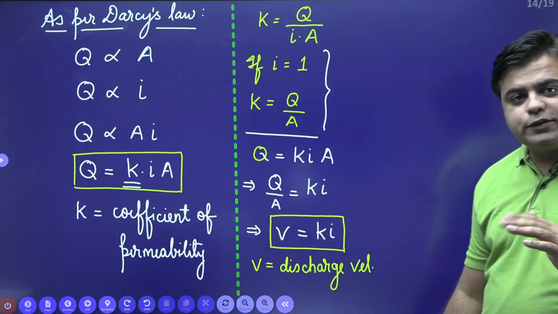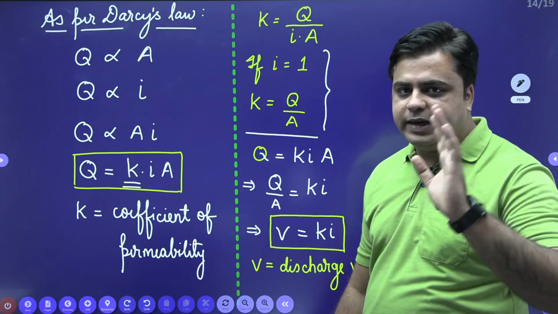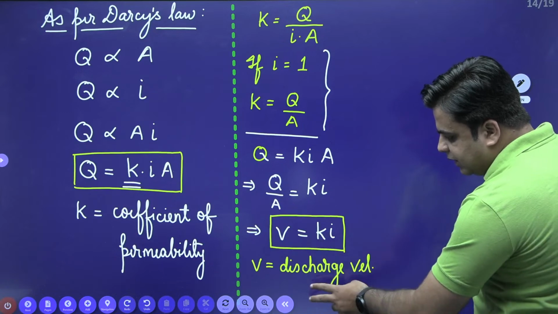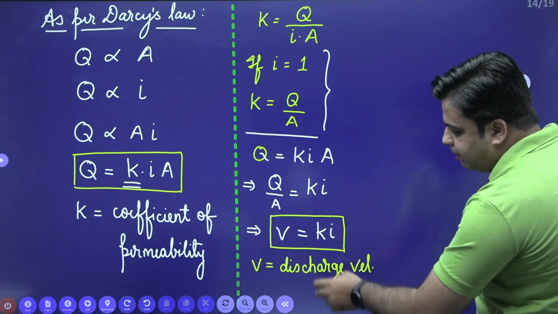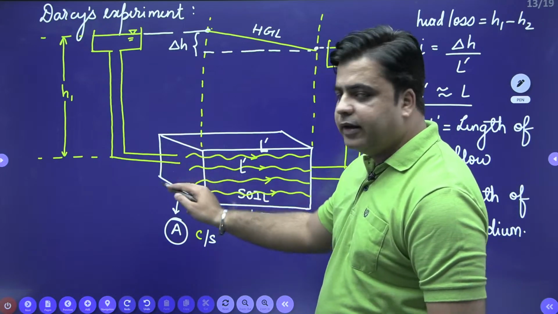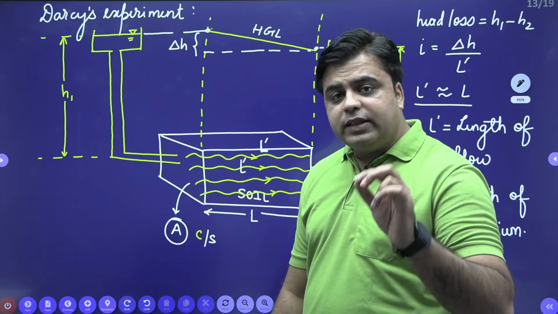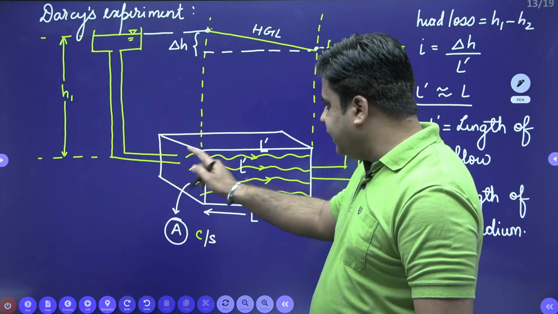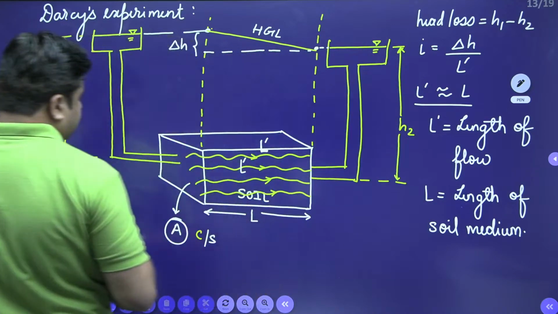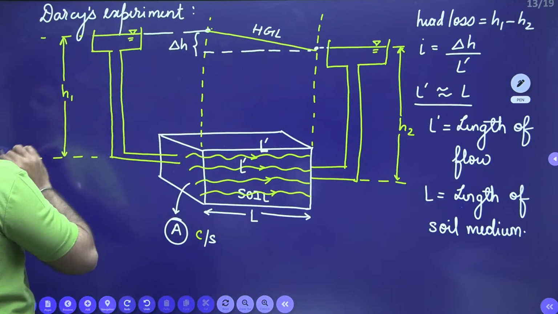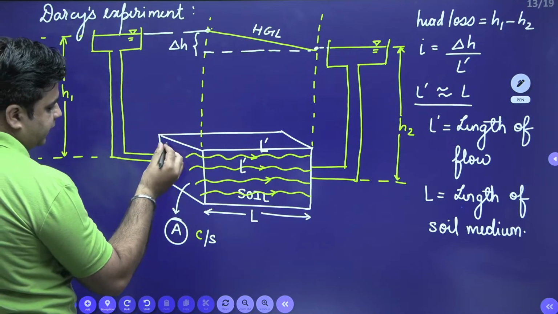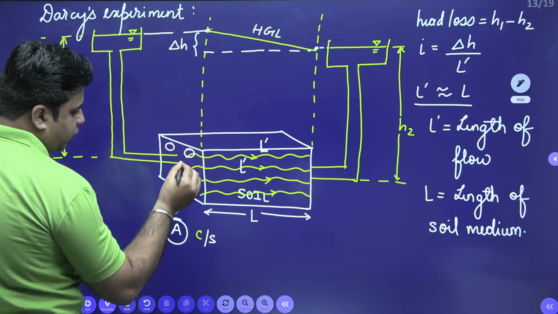The reason is, this discharge velocity is calculated using this complete area A. But tell me, is the flow happening through this complete area A? No. Flow is happening through the voids which are present in this area A.